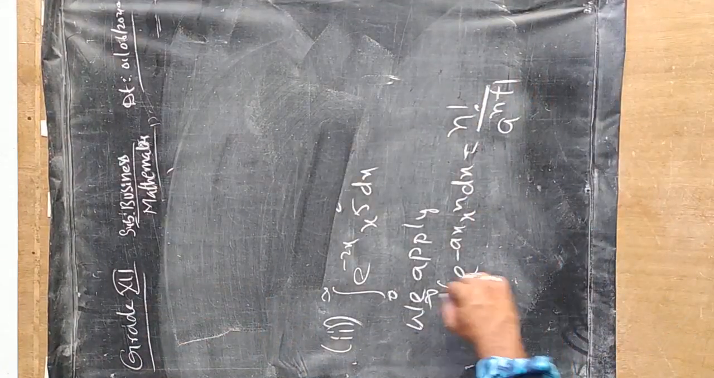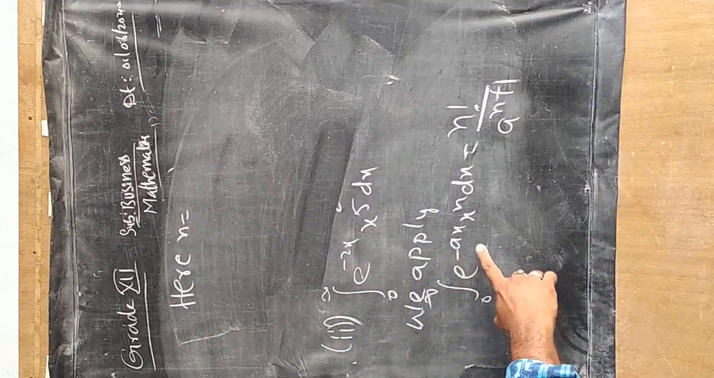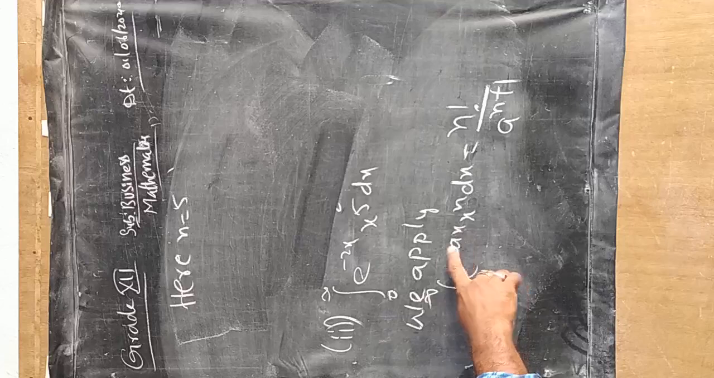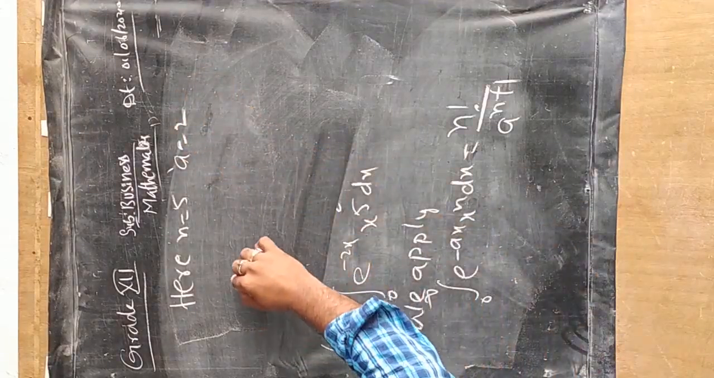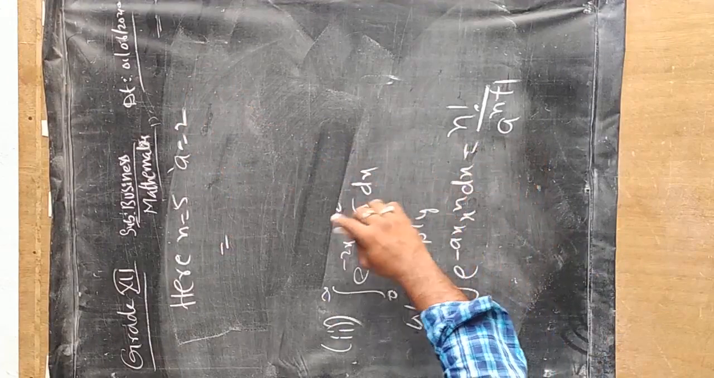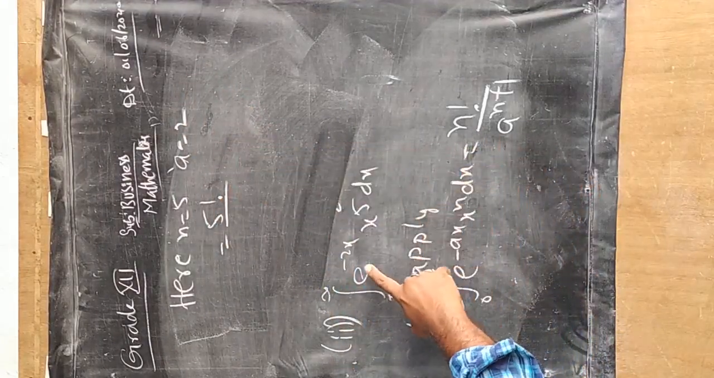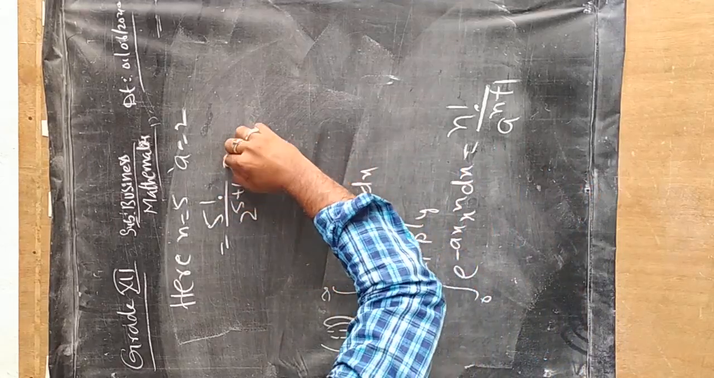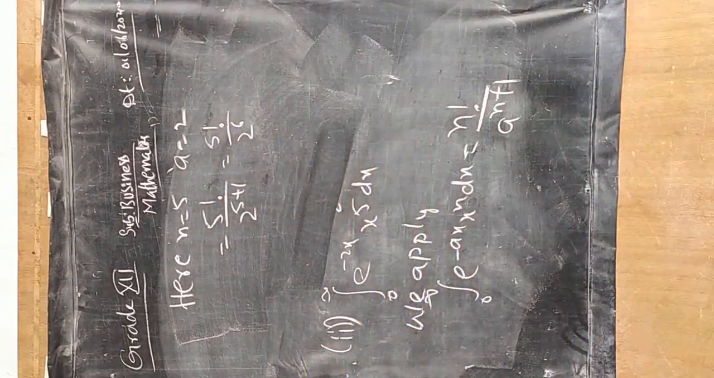So here what is the n value? In place of n, what is that here? 5. And what is the a value here? 2. So if I apply the formula, n factorial, that is 5 factorial by a, which is 2, 2 power 5 plus 1. That is 5 factorial by 2 power 6. Further we can simplify.